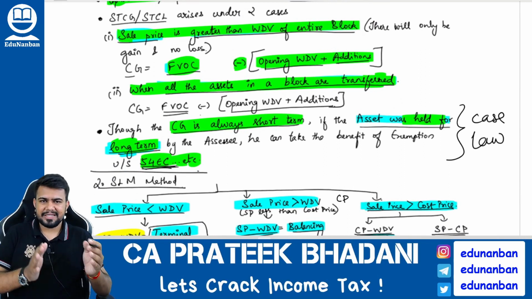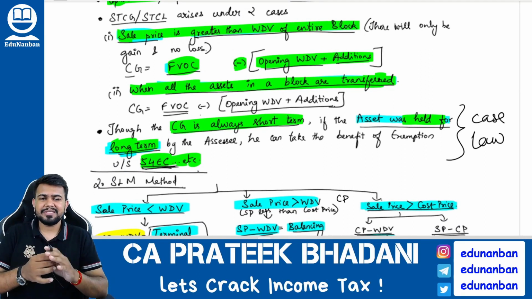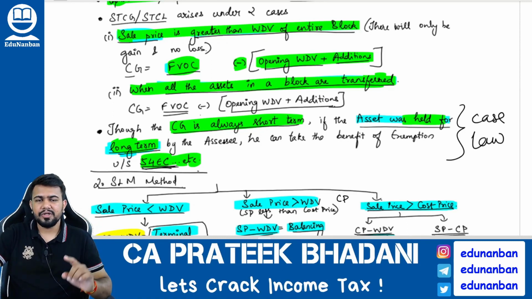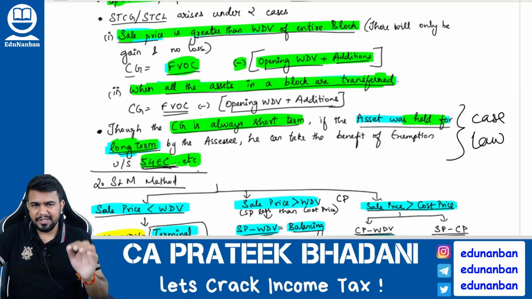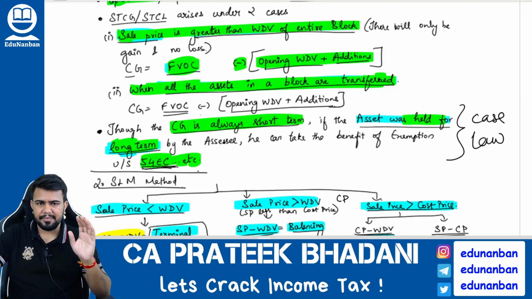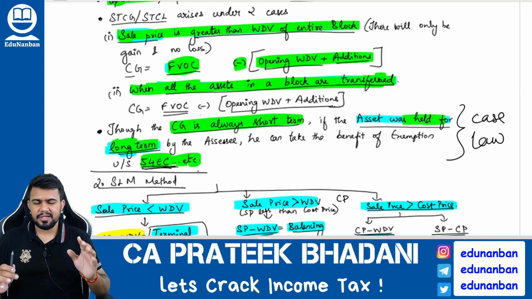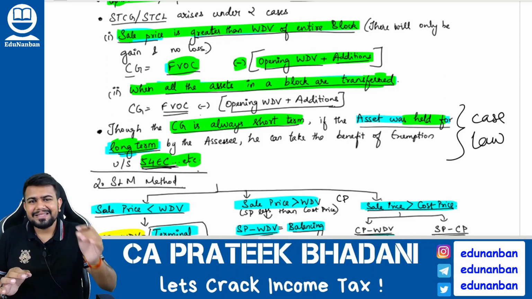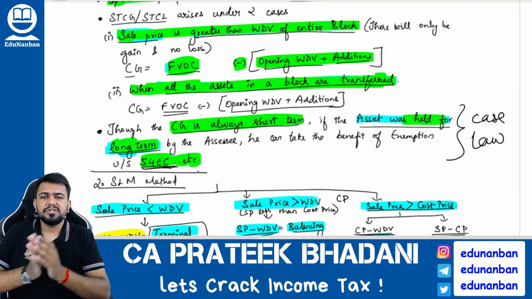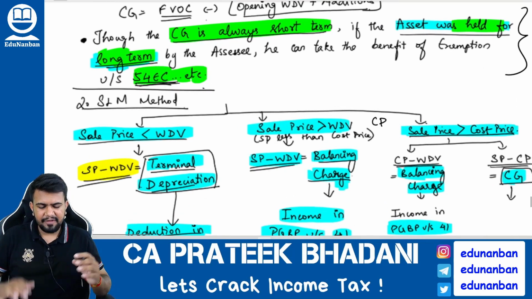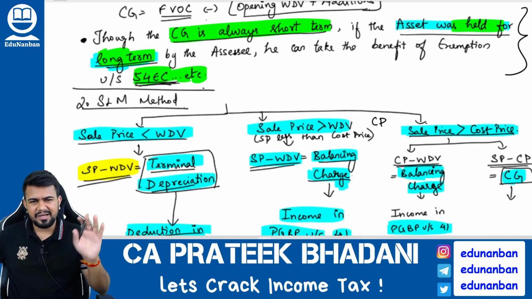We saw many exemption sections before this. For those exemption sections, certain exemptions are applicable only for long term capital asset. But I told you, if depreciable assets are sold, in such case the capital gain will always be short term capital gain, or capital loss will always be short term capital loss. But does it mean that they cannot get the benefit of 54 series exemption? Answer is no. If the asset inside the depreciable asset block was used for long term purpose, then they can get the benefit of exemption also. If you understood, well and good. If you did not understand, ignore.